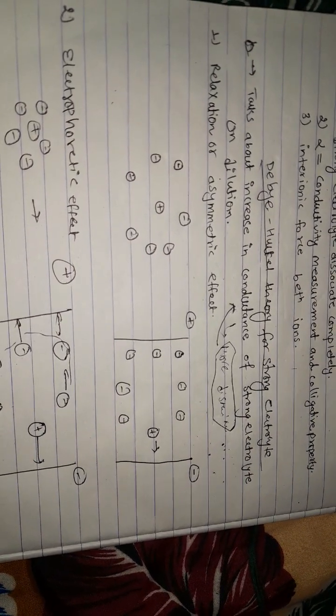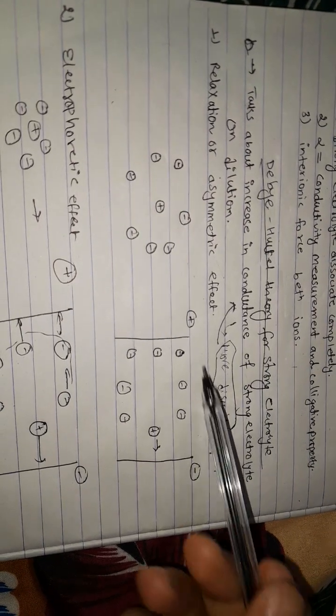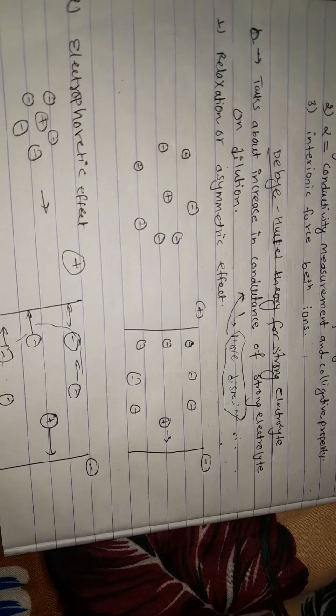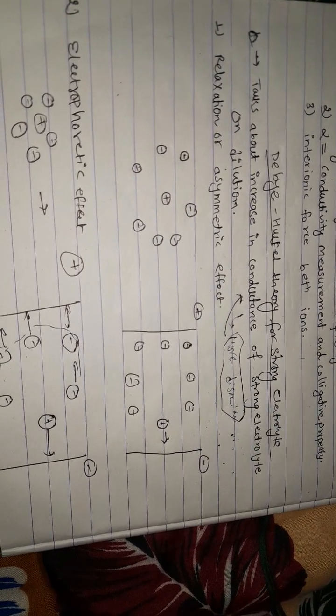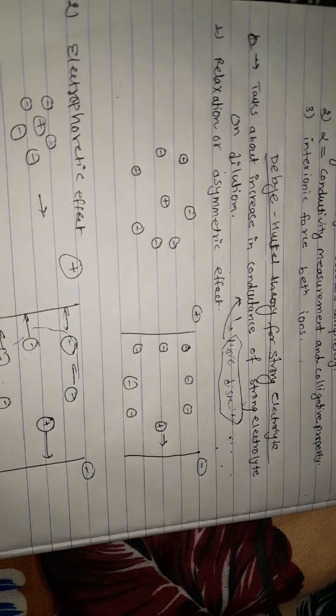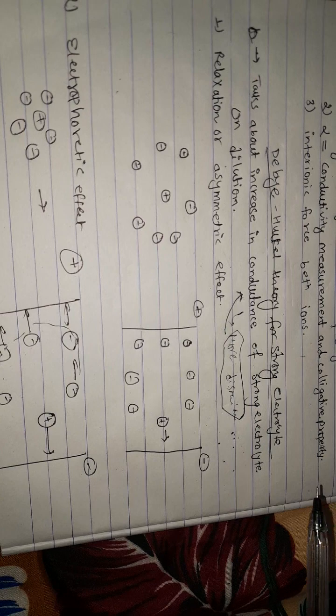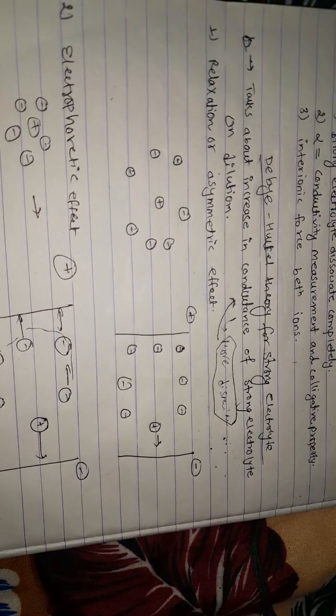At the time of relaxation, the older ionic atmosphere pulls the central ion back towards it, and hence the velocity of the central ion is retarded. This effect is called the relaxation effect.